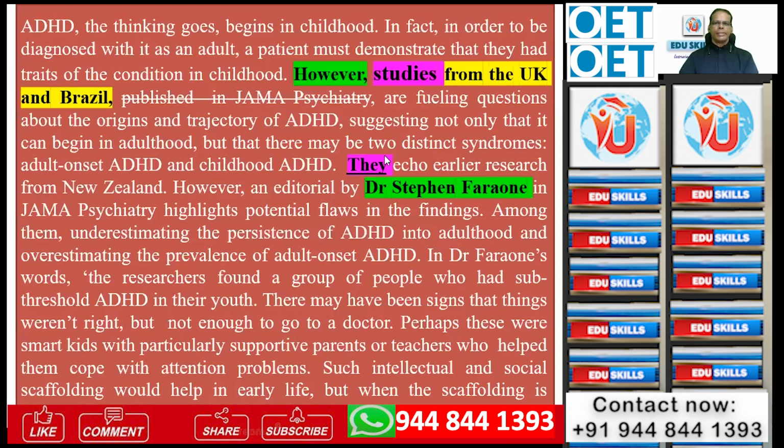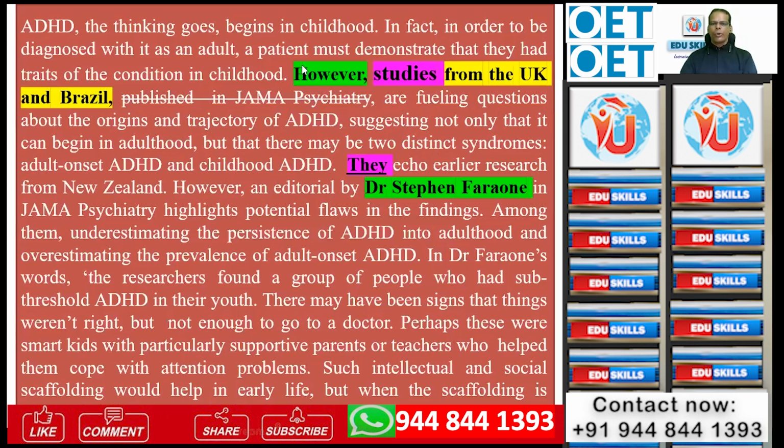And beautifully, I think recently somebody has put a beautiful post, Tina, I believe, on Facebook. It clearly explains what it is. So here you see, however, studies from the UK and Brazil published in JAMA Psychiatry, see this is not relevant between commas, so I have struck it out, are fueling questions about the origins and trajectory of ADHD, suggesting not only that it can begin in adulthood, but there may be two distinct syndromes, adult onset ADHD and childhood ADHD.